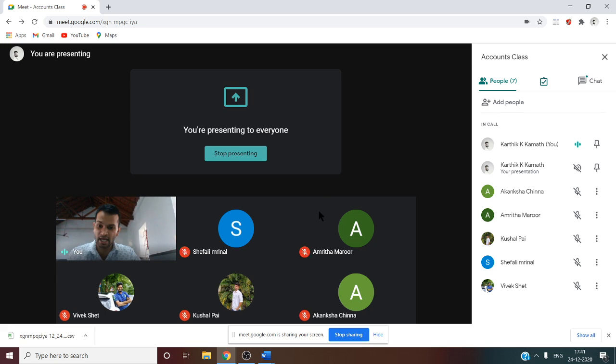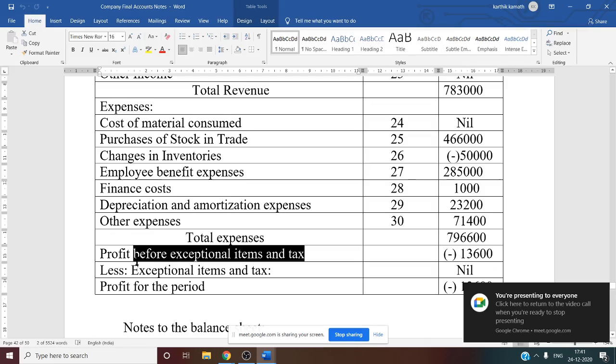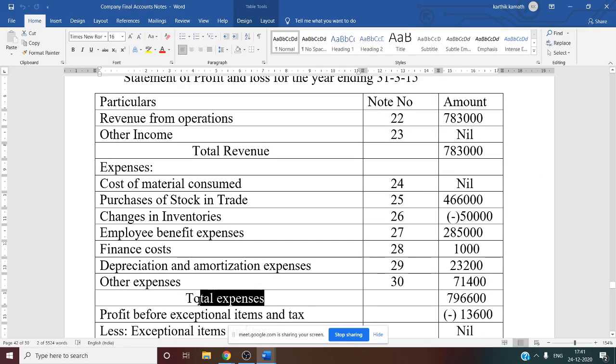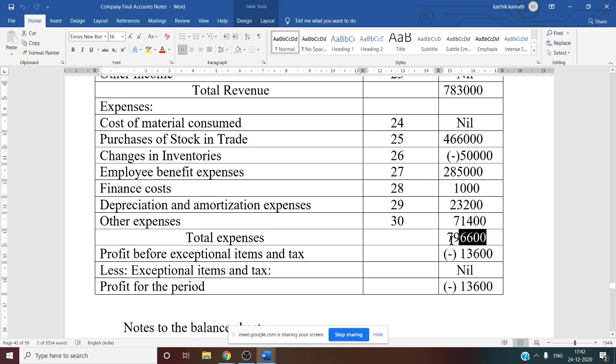So here you see you will get the negative balance here. See this. Profit before exceptional item and tax, that is total revenue minus total expense, that is 7,83,000 minus 7,96,600. If you do, you will get the negative balance. So here in this question there is a loss, that is 13,600.